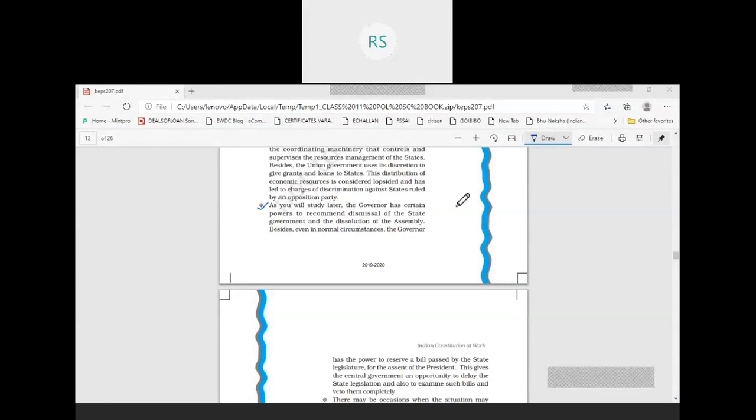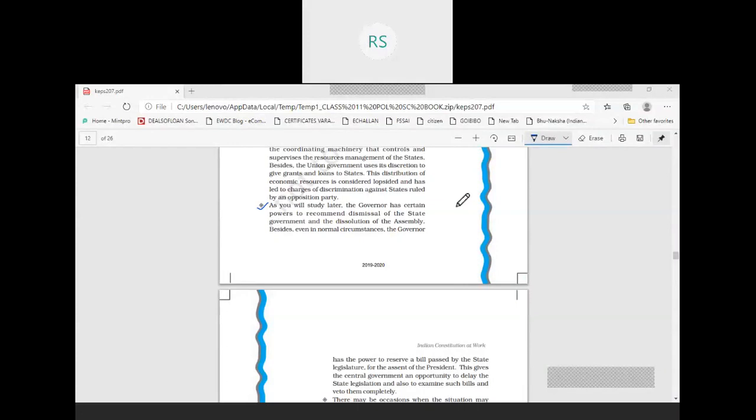But when there is an opposition party in a state government, the governor starts playing the role of the agent of the center, and in this way many times it obstructs the working of the state government. It happens.